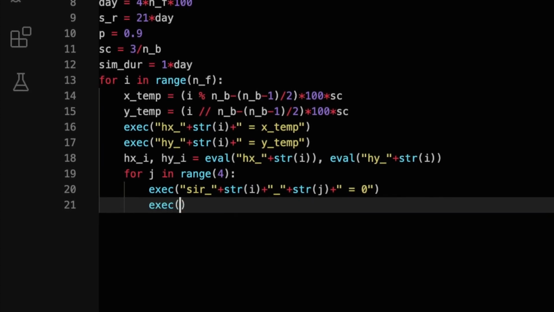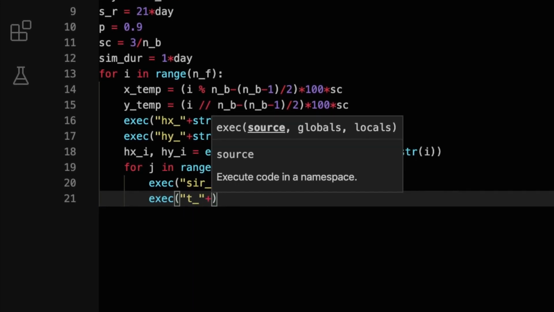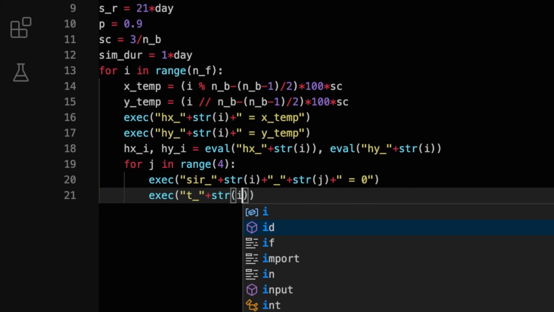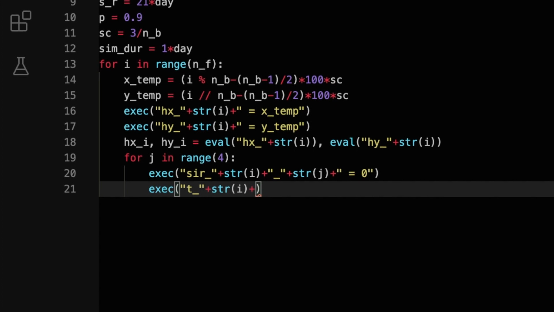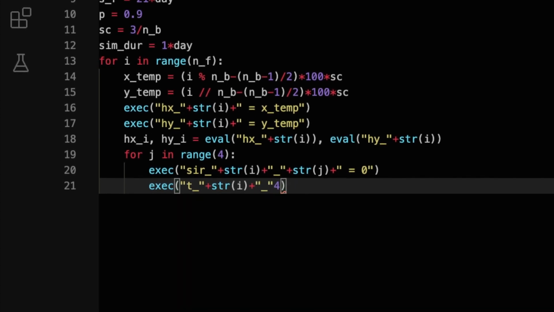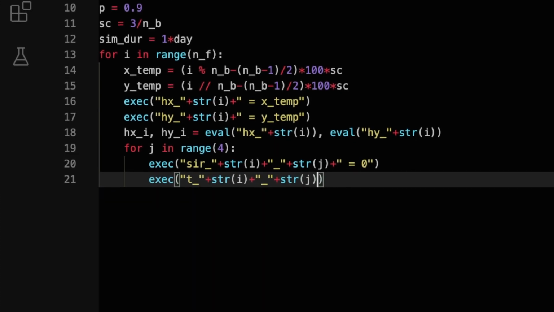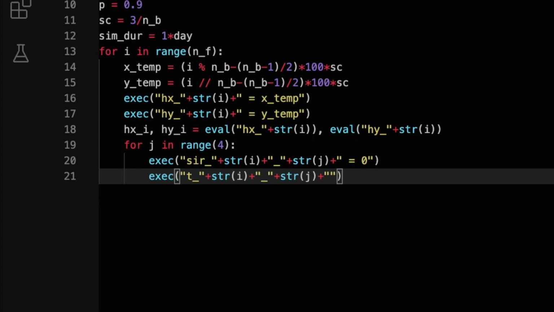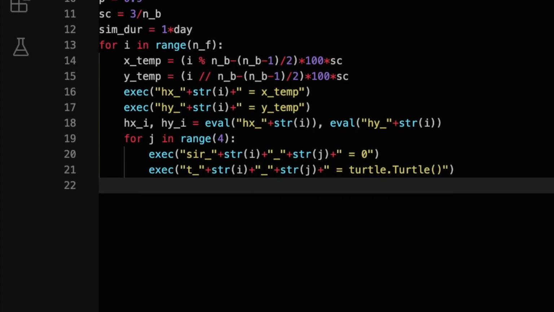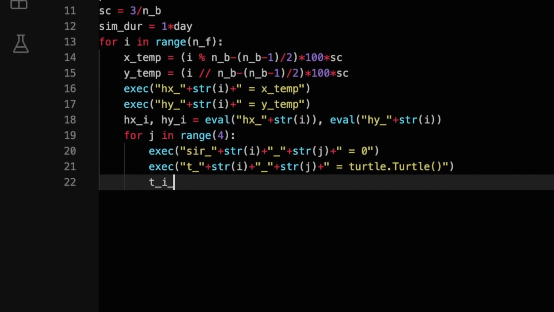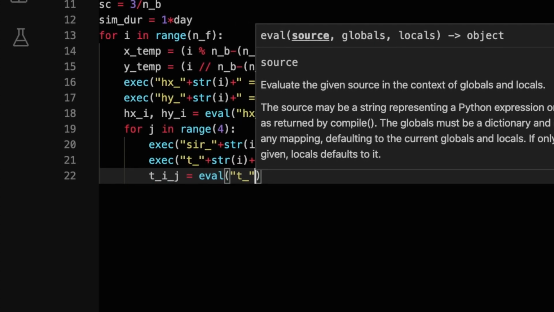We can use these intricate formulas to create a unique position for each family with designated number I. Storing these coordinates in temporary variables, we can then create two variables that store the x and y coordinates of the home of a family I. We do this by executing a code line that assigns the values to hx_I and hy_I, where I is anything from 0 to the number of families, designating which of n_f families a given family is.